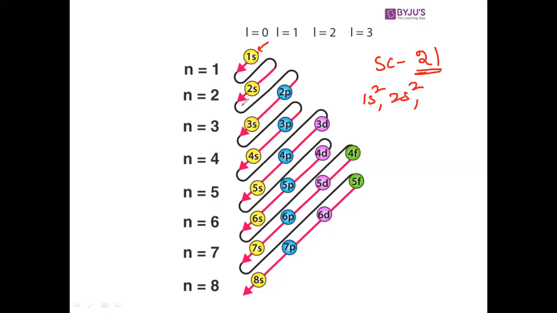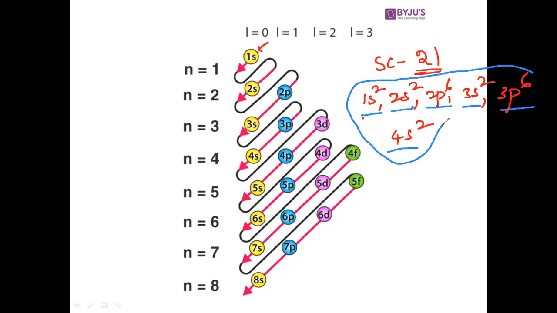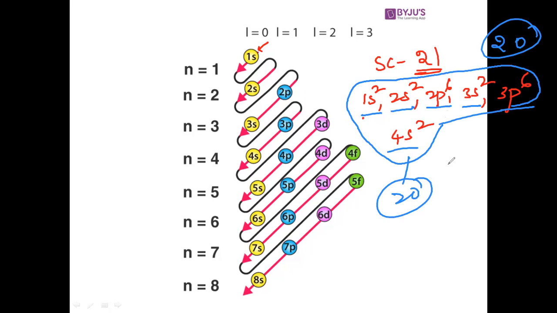You have already studied in your earlier classes, that is 1s2, 2s2, 2p6, 3s2. After 3s2, it will fill in the 3p orbital, 3p6, and after this, 4s2. So how many electrons are there up to here? 2, 2 plus 2 is 4, plus 6 is 10, plus 2 is 12, plus 6 is 18, plus 2 is 20. So 1s2, 2s2, 2p6, 3s2, 3p6, 4s2: here the electrons will be 20.